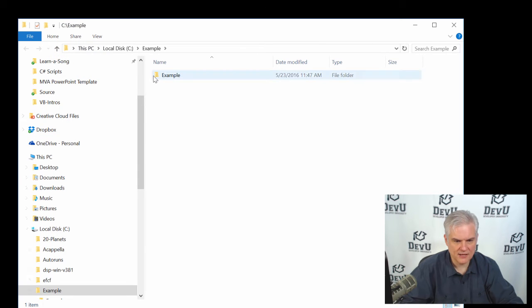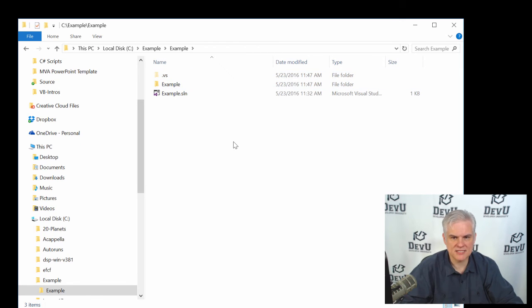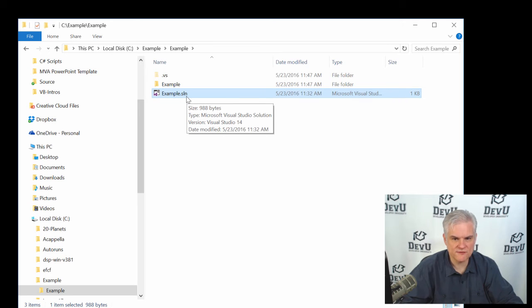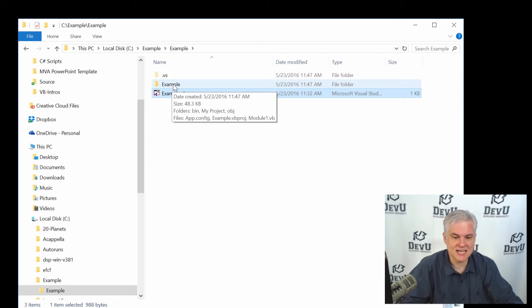And there we go. So now if we were to open this up and double click the example folder, you can view the contents inside of it. And you see inside of this another example folder and an example.sln file. So this second example folder actually contains the project. And this example.sln file is the solution file. This solution file is the same as the solution that we saw in the Solution Explorer. So a solution can contain one or more projects, and here the projects are going to be contained inside of subfolders.